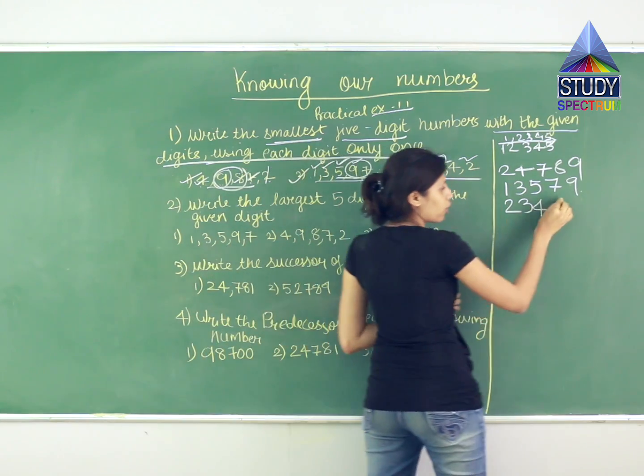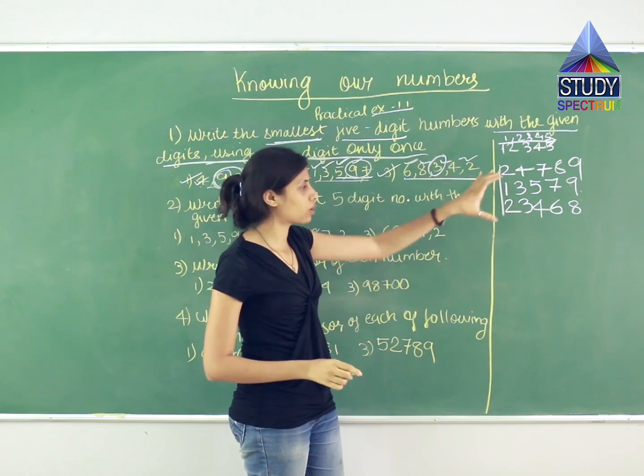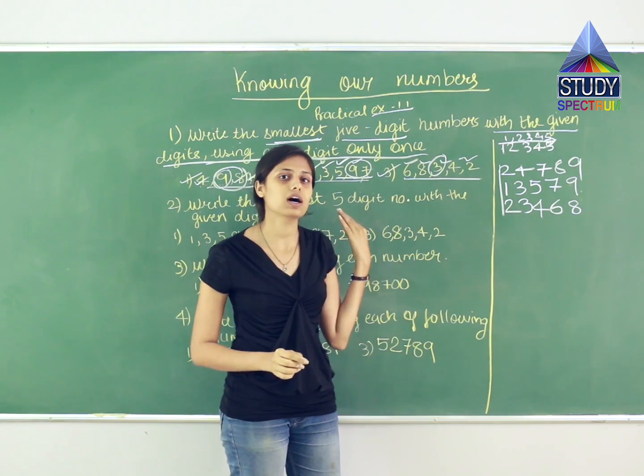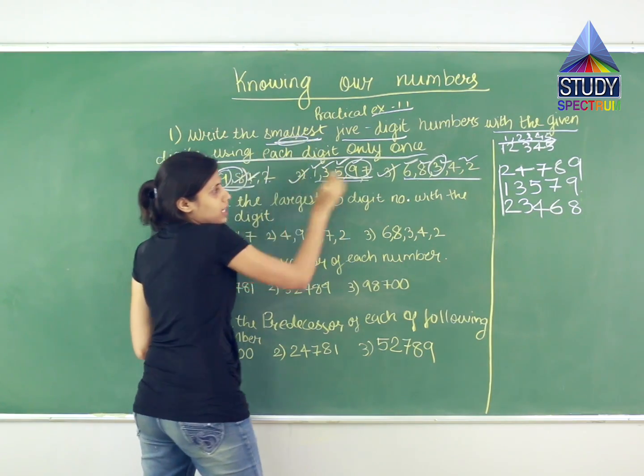6, and which is followed by 8. So these are the three numbers we have. Now we have to compare these numbers and tell which is the smallest number, because they are asking you the smallest number from these 3.